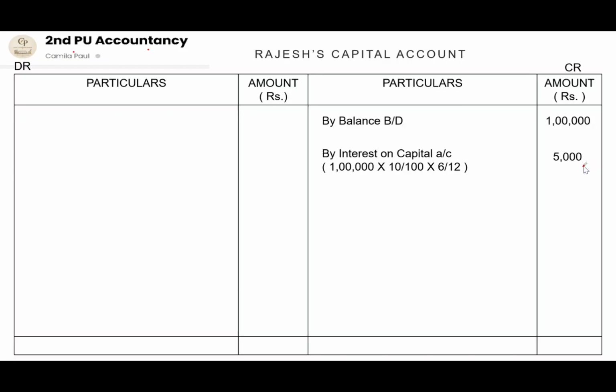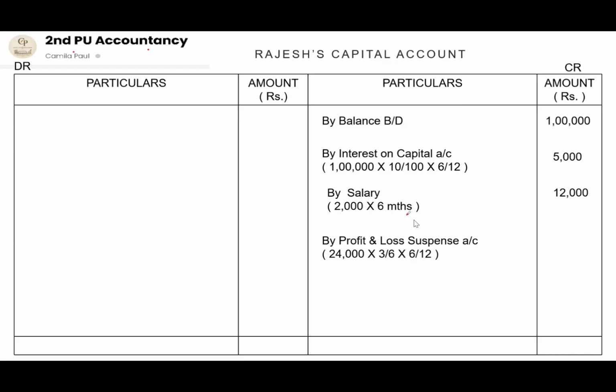Next is his salary. The salary for the intervening period will be 2,000 into 6 months. So it will be by salary on the credit side, rupees 12,000. Next adjustment given for us is the profit which has to be provided based on the previous years, that is the accrued profit, which will be transferred to the profit and loss suspense account.